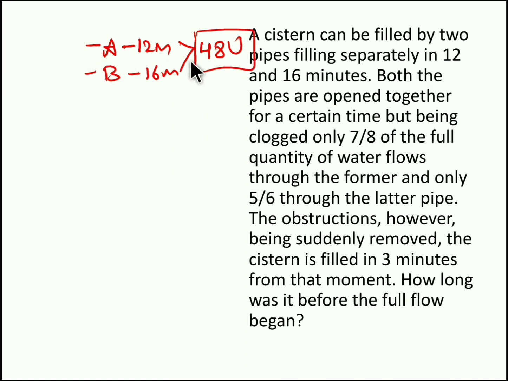So pipe A takes 12 minutes to fill the 48 units. So in 1 minute, pipe A fills 4 units and pipe B fills 3 units. So together it will fill how many units? 4 plus 3, 7 units.